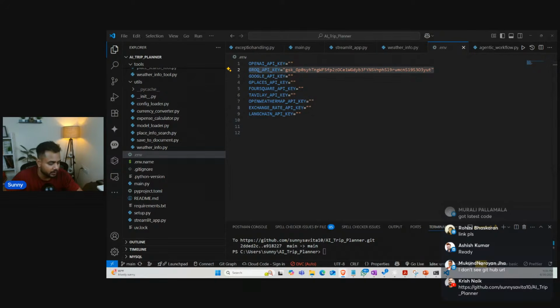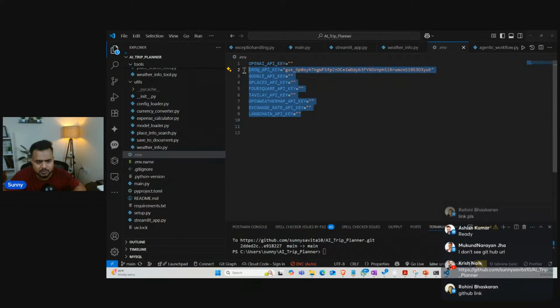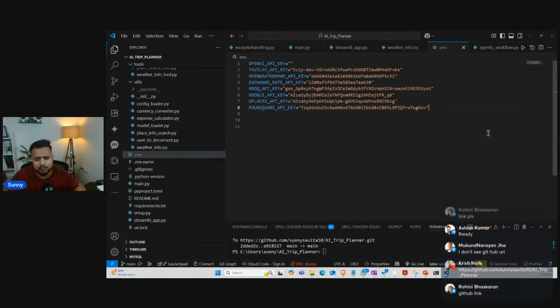Okay, fine, perfect, great. So let's do one thing, guys. Let's start with this particular key. I already created a key. Let me put that key in and test my workflow, and then I will show you how you can get this key, right? Just a second, guys. I'm going to put in all my keys. All these keys are freely available; I haven't paid anything for them.